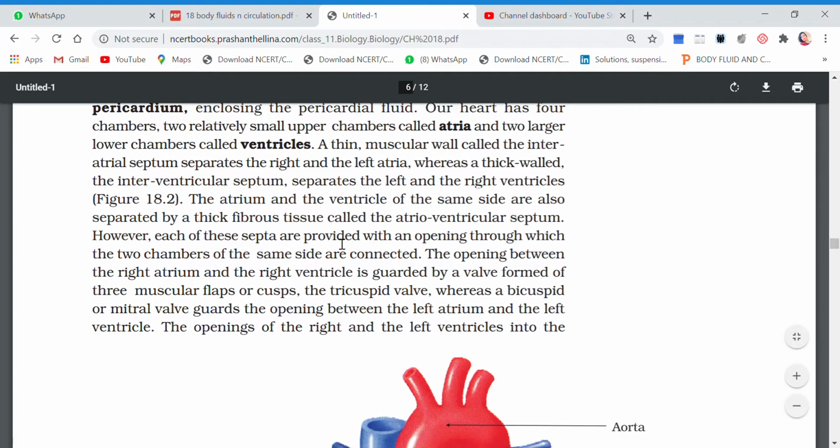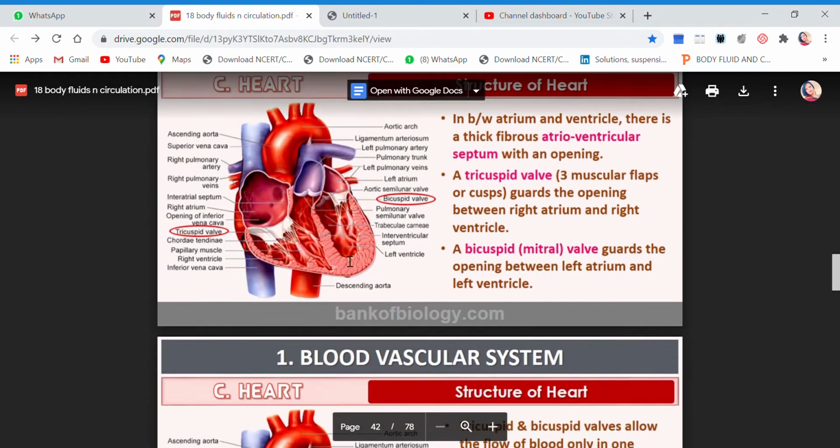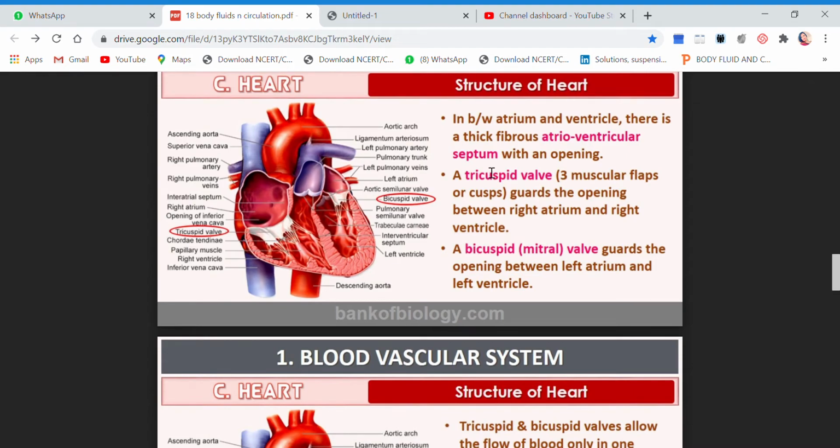However, each of these septa is provided with an opening through which two chambers on the same side are connected, and the opening between the right atrium and right ventricle is guarded by a valve formed by three muscular flaps or cusps. Let me show you here. Now you see the tricuspid valve. This tricuspid valve is in between the joining portion, a border of right atrium and right ventricle. Sorry, there is a valve.